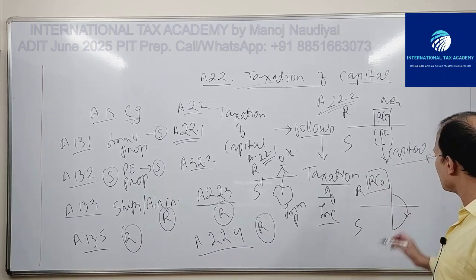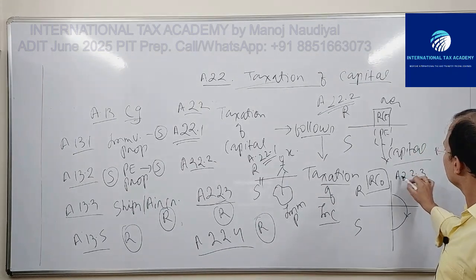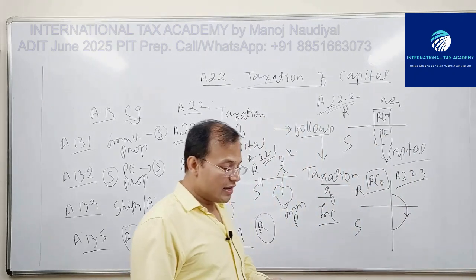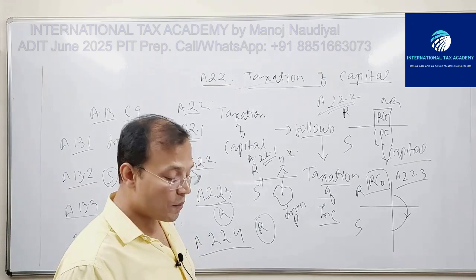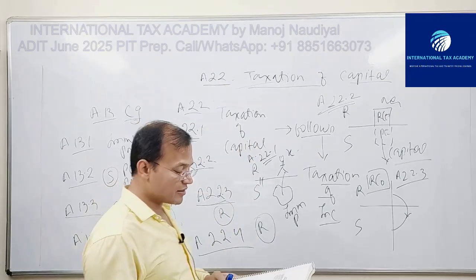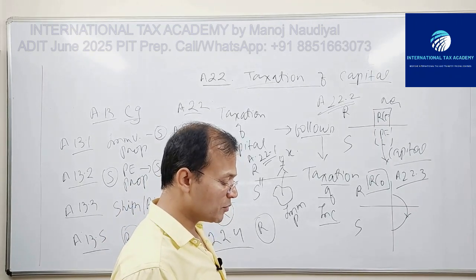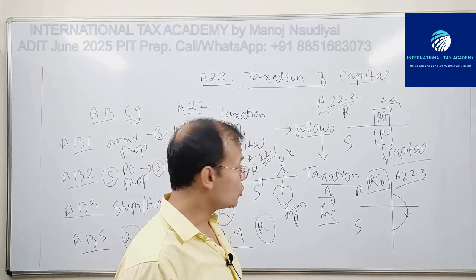This is international traffic. This is 22.3. Let us read. Capital of an enterprise RCO of a contracting state R that operates ships or aircraft in international traffic, represented by such ships or aircraft and by movable property pertaining to the operation of such ships or aircraft, shall be taxable only in that state R.